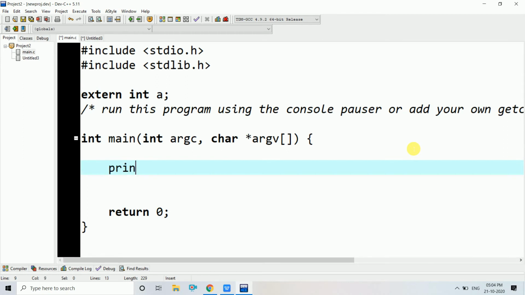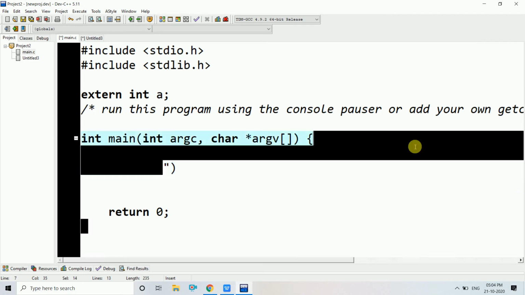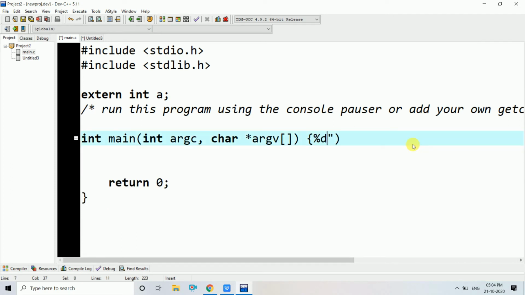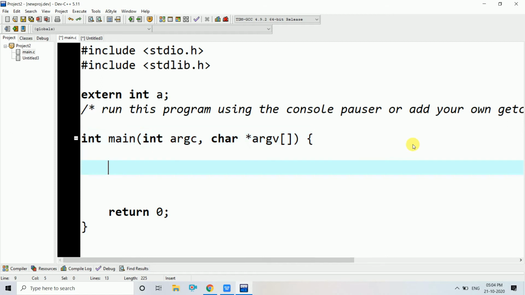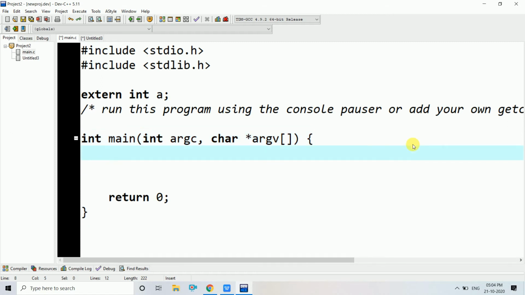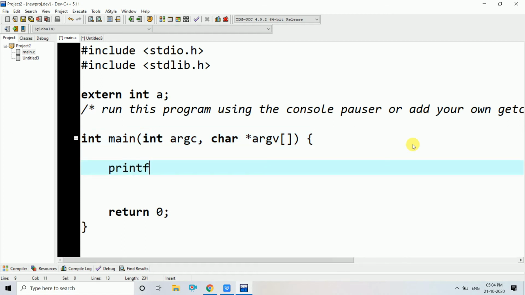So I am going to print f, the value of a is.